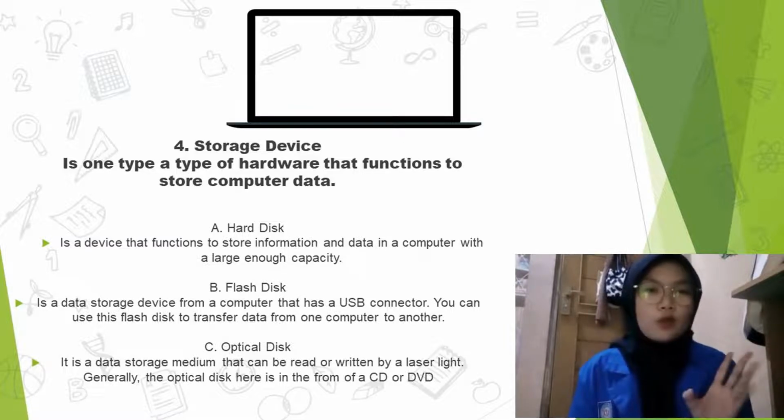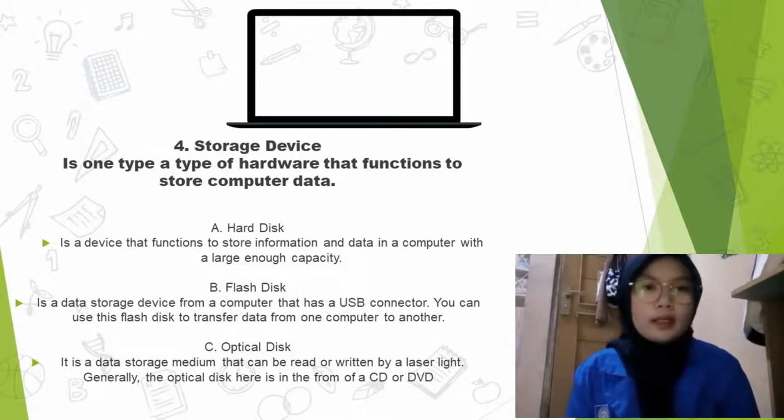4. Storage device. A storage device is one type of hardware that functions to store computer data. There are many kinds of storage devices, which are 1. Hard disk. A hard disk is a device that functions to store information and data in a computer with a large enough capacity. And 2. Flash disk.